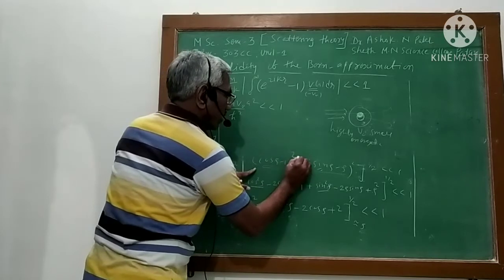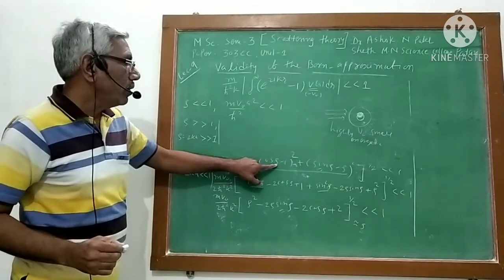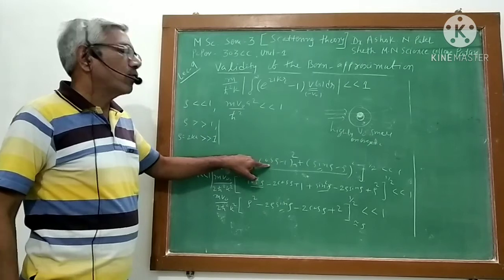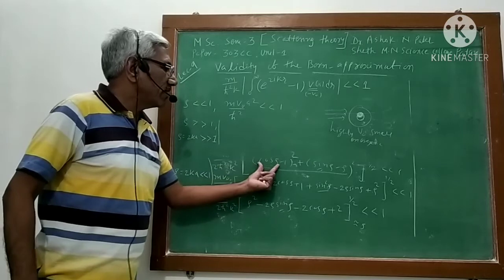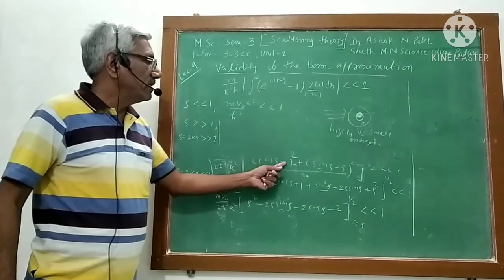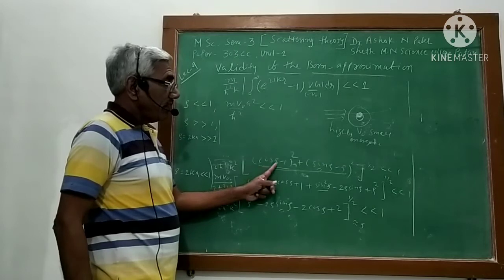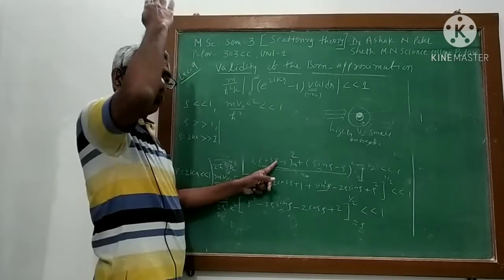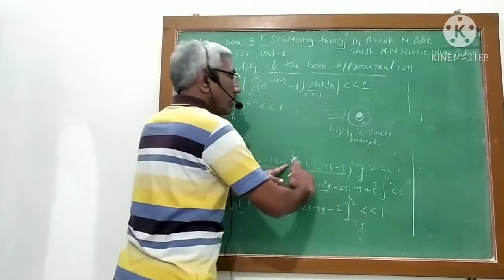Now come to this point. Again, we use this term. From this we will prove. Cos rho, rho is very large. When rho is large, then cos rho will be 0. So if rho is large, in that case, this term will be 0, negligible you can say, and this is 1 square. So this term will give only 1. If rho is very large, cos 0 means 1, but cos of a very large value will become 0. So it is minus 1 square. So it is only 1.